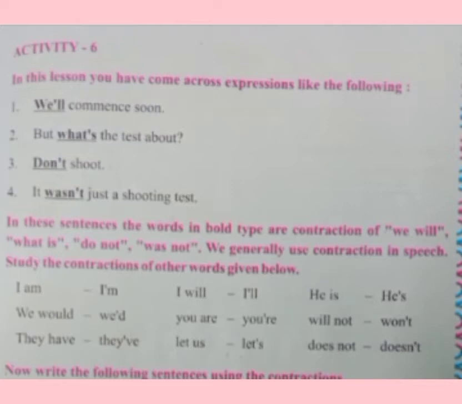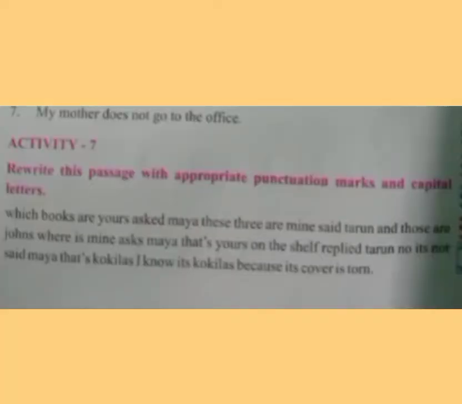He is together. We would. You are, you're. So you have to remember the spellings. Will not, won't. So W-O-N, then only T is there. So you have to remember. They have, let us becomes let's, and does not becomes doesn't. So see here, now write the following sentences using the contractions.